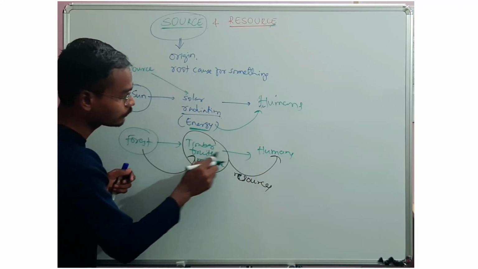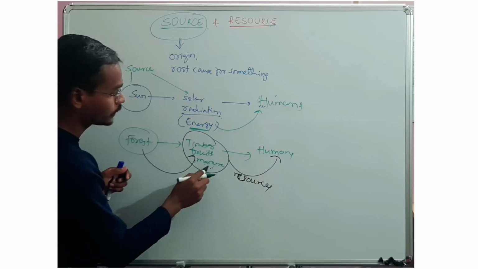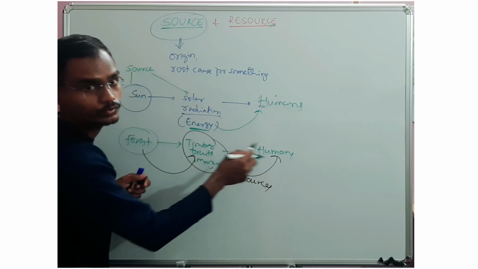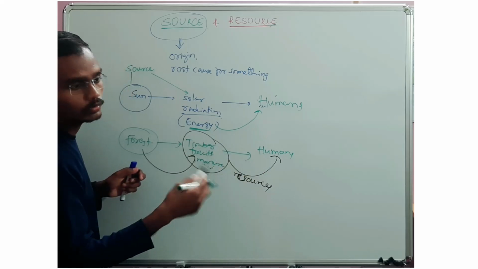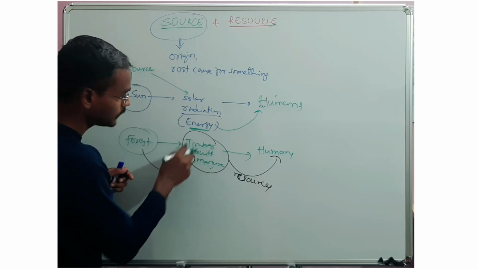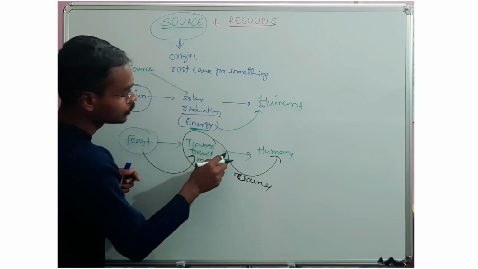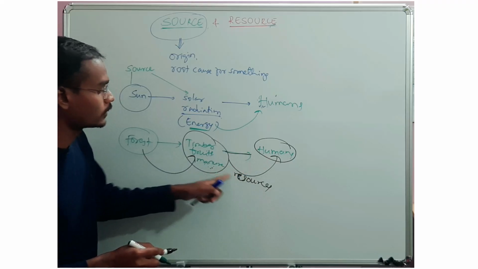We get fruits, and we enjoy that fruit. We get manure, and we use that as fertilizer. Timber is used to make furniture. These things are satisfying human needs. What does it mean? These are resources.